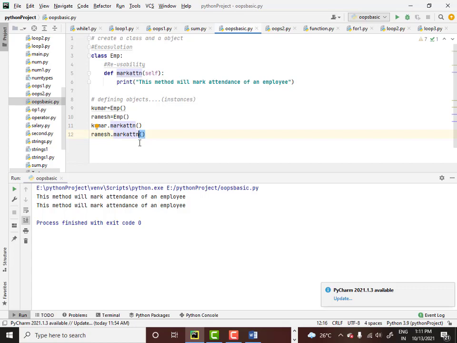Try this program. In the next class, we shall see how to put properties as well, because here we have not put any properties so far. We have only put functionalities. In the next class, I'll show you how to put properties and functionalities within the class and how to assign the properties via instance variables and objects.